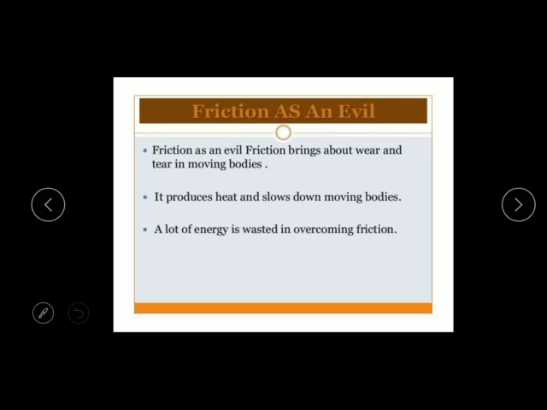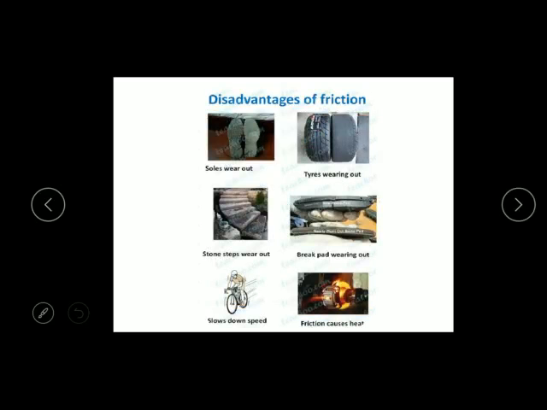Now, with the discussion of the advantages and disadvantages, we can say that friction is a necessary evil. In spite of the various disadvantages of friction, it is very difficult to part with it. So friction is a necessary evil, right?